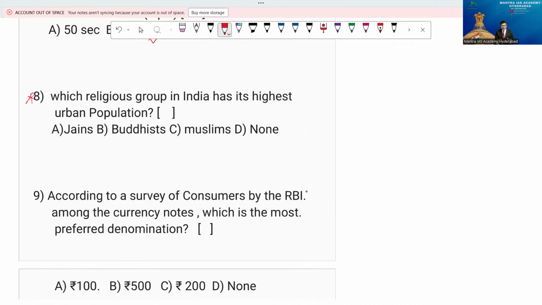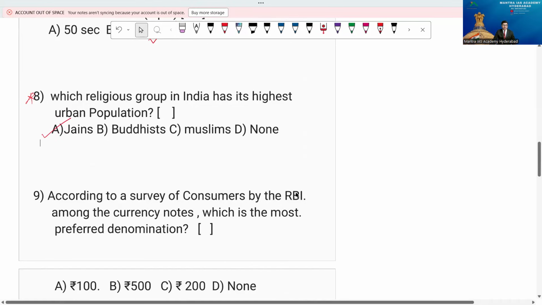We have two types of population. Imagine the rural population and the urban population, if you divide it. So one segment lives mostly in cities, the urban population. Which religious group? Option A, Jains, B, Buddhists, C, Muslims, D, none. Yes, the answer is Jains, beta. That's a very interesting question.